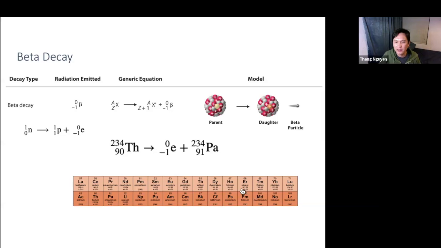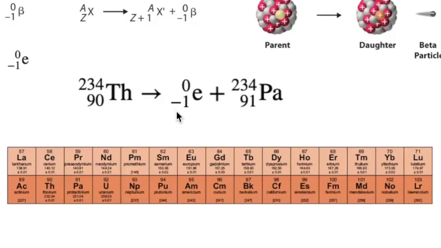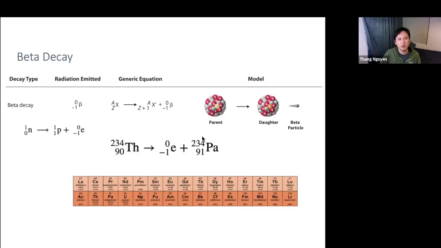We can. Let's go back to our periodic table here. We have thorium there, and we know that a beta decay means that you basically gain a proton. So what's 90 plus 1? 91. So you go to 91, and that's protactinium, element Pa. So you write Pa and 91 on the bottom. What about the mass number? Remember, in beta decay you don't change the total number of protons and neutrons, so the mass shouldn't change. That's why it's 234 for the mass number there.